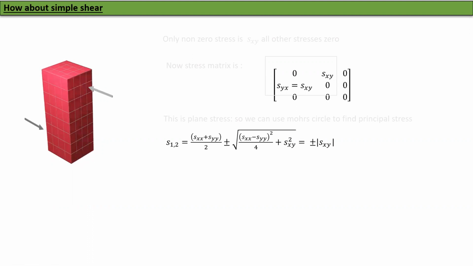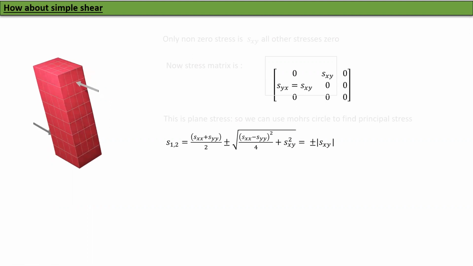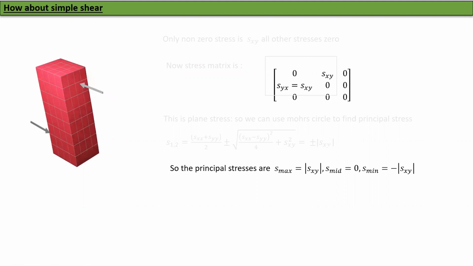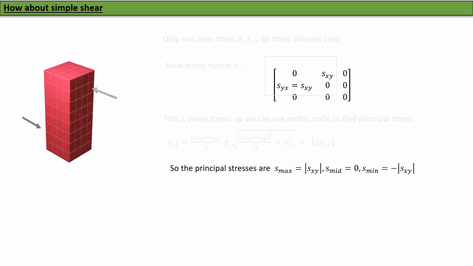Sxx plus Syy over 2 plus or minus square root of (Sxx minus Syy) whole squared over 4 plus Sxy squared. Most of it is 0. Sxx is 0. Syy is 0. You can see those two things are 0. So these two things are gone. So you just get square root of Sxy squared, which is plus or minus the absolute value of Sxy. So that is S1 and S2. So now we are ready. So the principal stress S max is the absolute value of Sxy, S mid is 0, S min is minus Sxy.